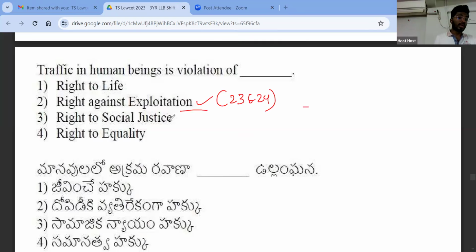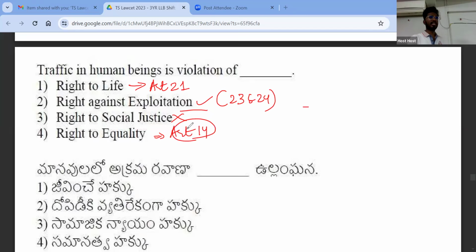Do you think right to social justice is there in the Constitution? No, it is not there. Right to life, it is there under which article? Under Article 21. Right to equality, yes, it is there under Article 14. So 14 to 18 basically talks about right to equality, and 14 very specifically talks about equality before law and equal protection of laws. Next.